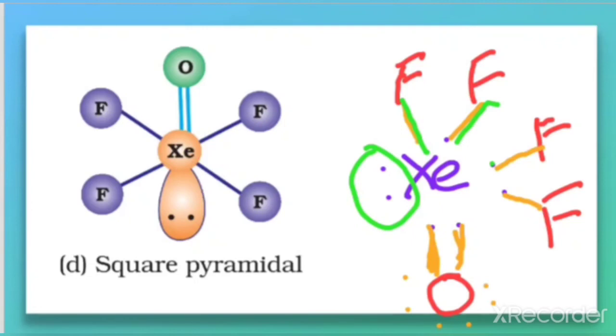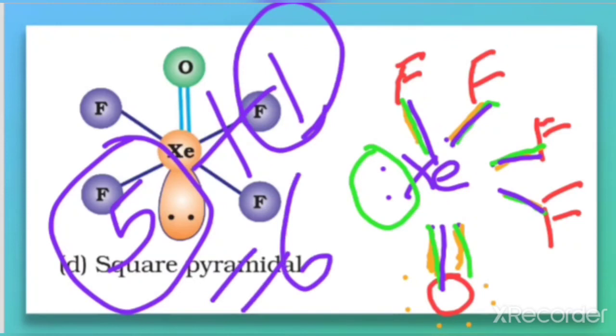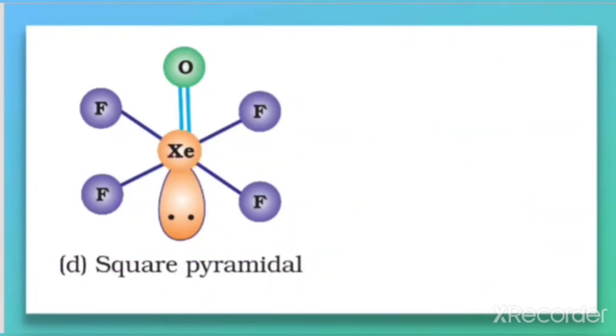1, 2, 3, 4. 4 bond pair with fluorine. But oxygen has 2 bonds. According to VSEPR theory, the multiple bonds should be considered as single, so this double bond is taken as single. So total how many bonds are there? Once again, just count it: 1, 2, 3, 4 and this is 5. So total 5 bond pair, as multiple bonds are considered as single according to VSEPR theory, plus 1 lone pair. So total is equal to 6. So 6 means the geometry is octahedral geometry.